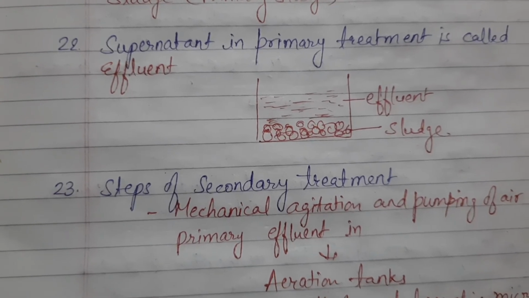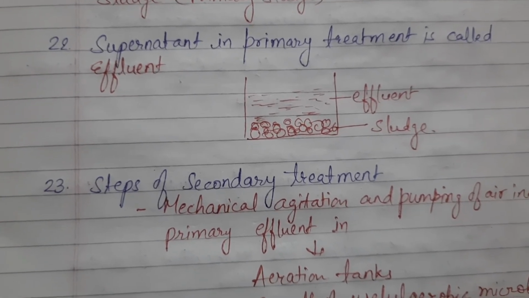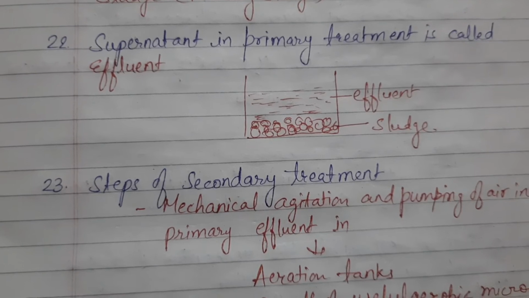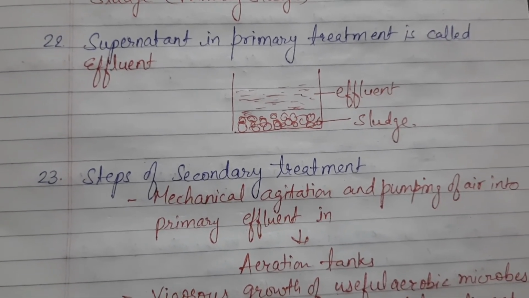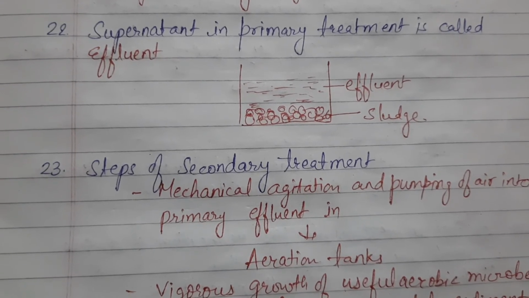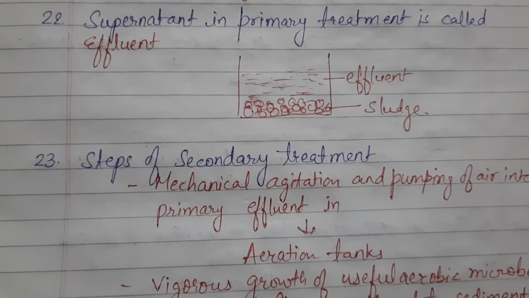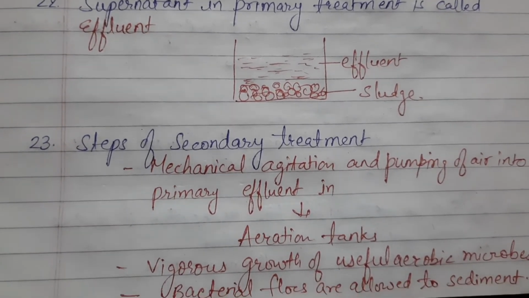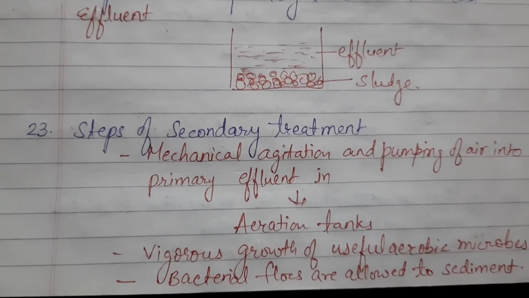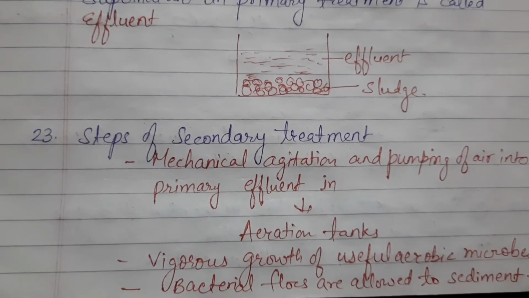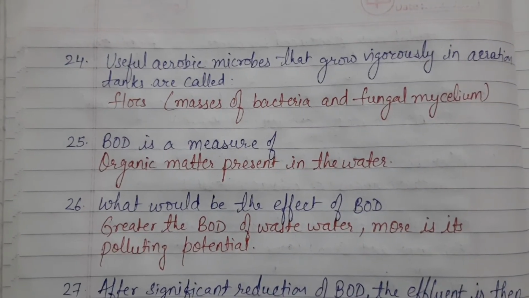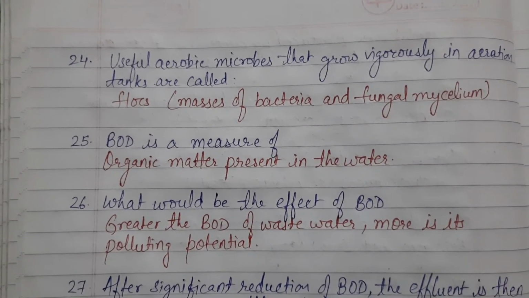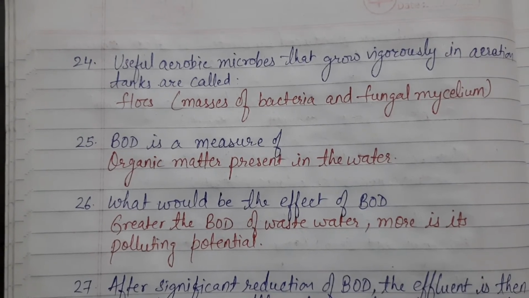First, the effluent is mechanically agitated and pumping of air is done, and the effluent is transferred to aeration tanks, where there is vigorous growth of useful microbes, and then the bacterial flocks are allowed to sediment. Next question is: useful microbes that grow vigorously in aeration tanks are called.